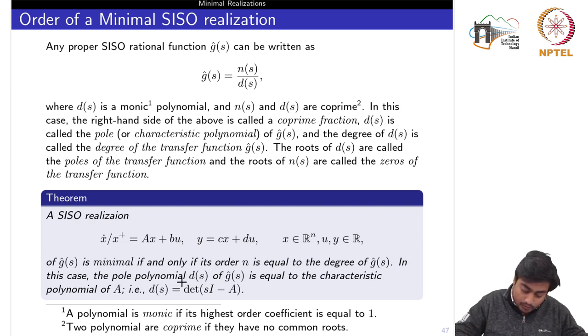In this case the pole polynomial D(s) is equal to the characteristic polynomial of A, that is D(s) is equal to the determinant of sI minus A. So you can connect the degree of the denominator polynomial of a transfer function with the order of the minimal realization in the state space representation.